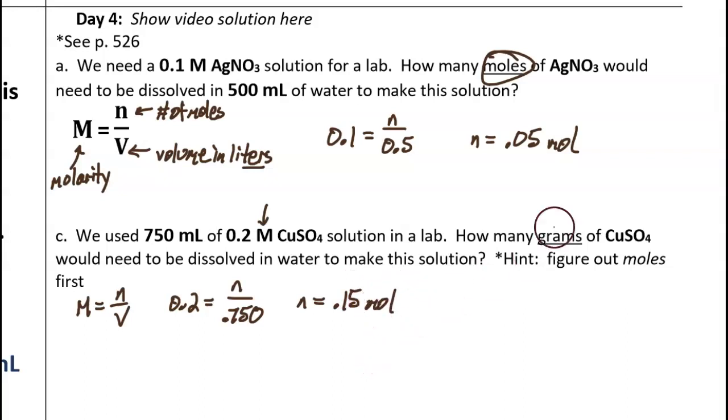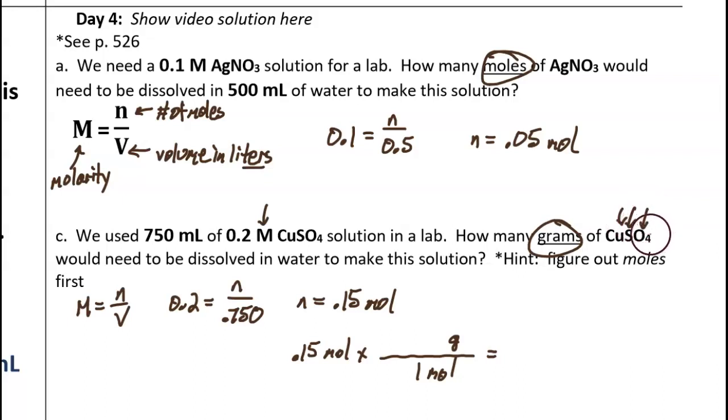Now we're not done because the question asks how many grams of copper sulfate are needed. And all we have figured out is we need 0.15 moles of copper sulfate. So in the next step, let's do a conversion. 0.15 moles times, draw the line. Down here we'll put 1 mole. Up in the top we'll put grams. And then as our number right here, we need the molar mass of copper sulfate. We've done this kind of work a lot this year. This is where you use the periodic table and you look up the mass for the copper, you look up the mass for the sulfur, and you look up the mass for 4 oxygens. And you add that all up, and that'll be the total mass of 1 mole of copper sulfate.